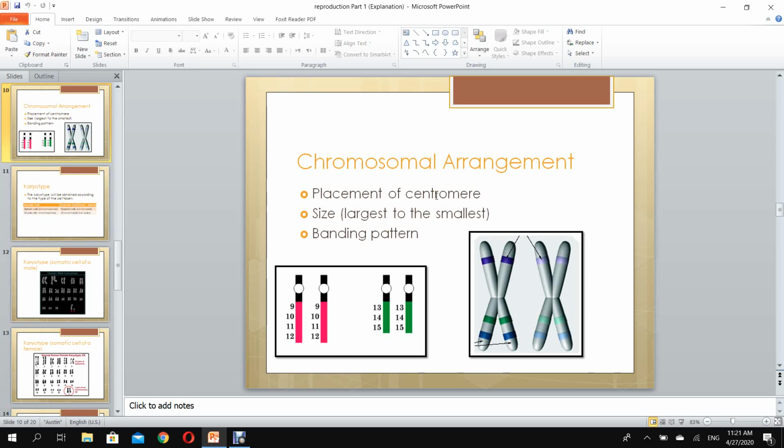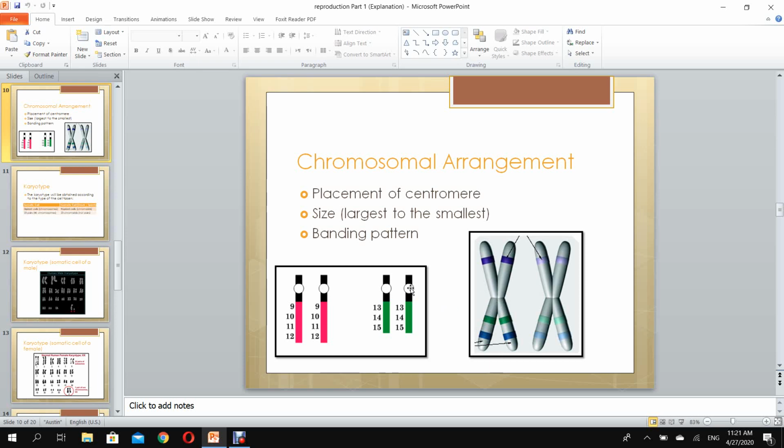Look here carefully. The chromosomes are made up of 2 sister chromatids. Can you see this structure? This one is a chromosome. Chromosomes are made up of 2 sister chromatids attached to each other by a centromere.